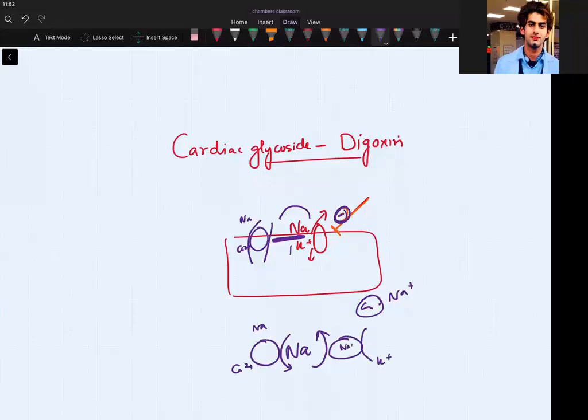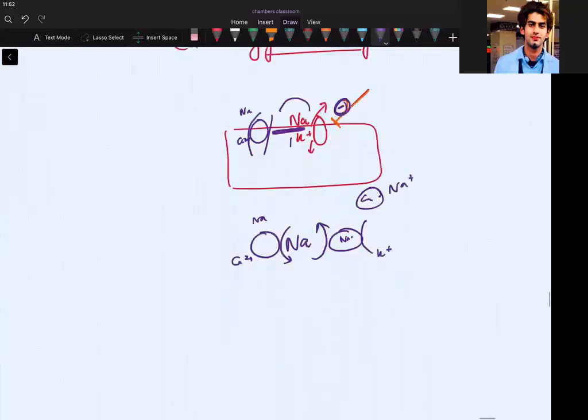So there is indirect inhibition of the sodium calcium exchanger. So if you are blocking this, you will be increasing the intracellular levels of calcium.